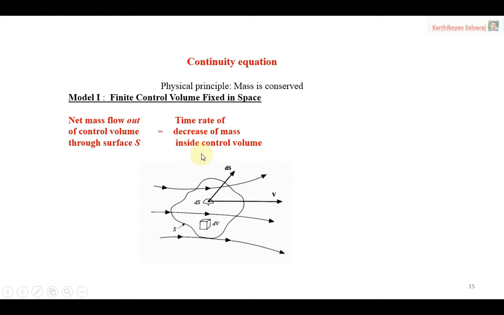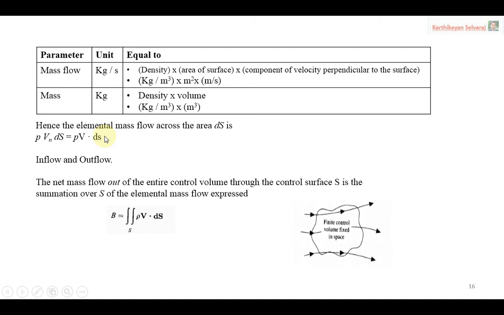So now we are deriving the B. That is the meaning of the net mass flow out of the entire control volume through the control surface S, which is nothing but the summation of rho v ds, density, velocity into area. That is what we discussed here. This is for mass flow through the control volume, by the control surfaces.